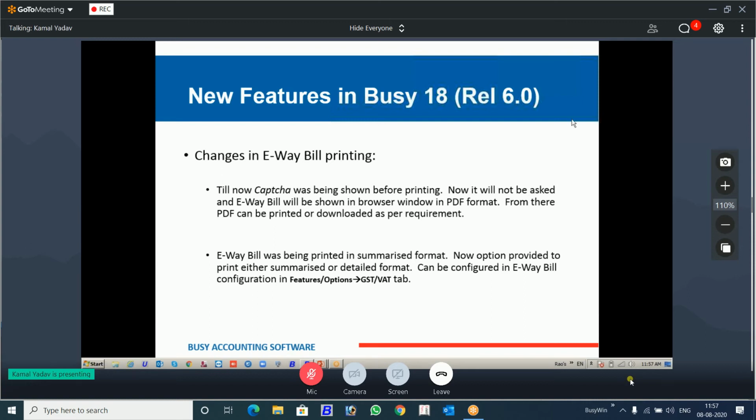Number one, when you print E-way bill, Busy was asking you to give the captcha. Now that captcha will not be asked and it will be printed automatically. And a detailed format of E-way bill printing is also given. Very quickly, I will show you.